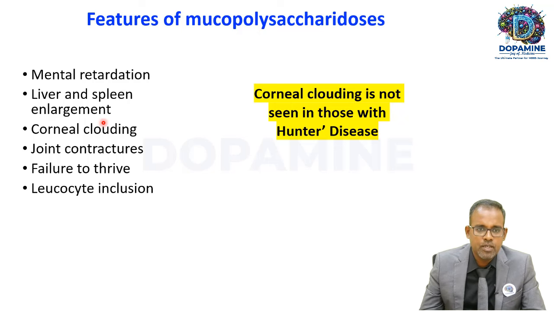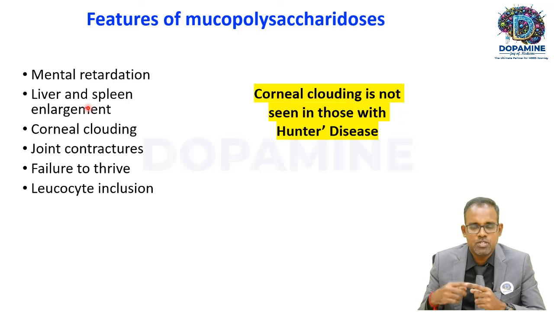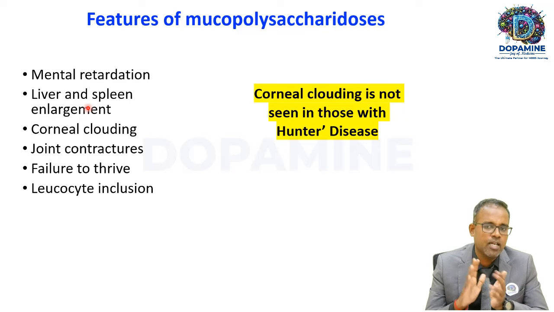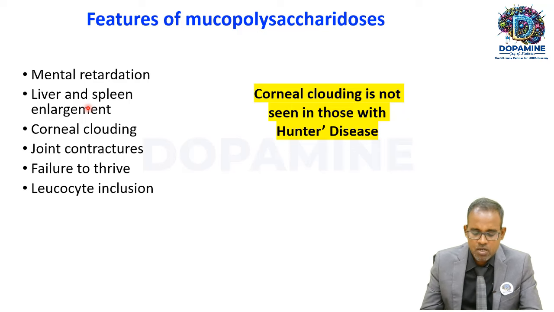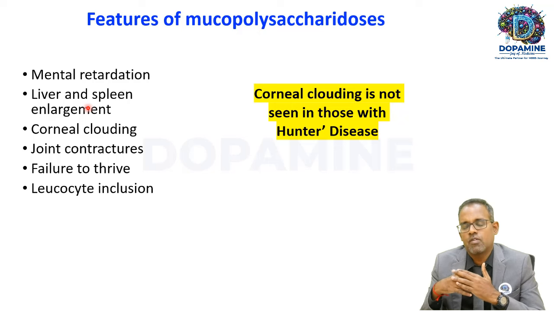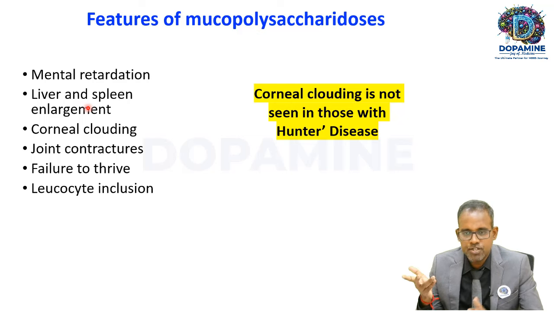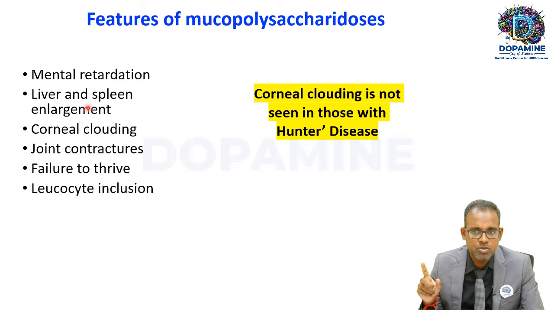One important question that was asked repeatedly in the previous year questions was, they will give you a case history with mental retardation, liver and spleen enlargement, everything. If you see corneal clouding, that is highly unlikely to be Hunter's disease because corneal clouding is not seen in those with Hunter's disease. How can you remember this? Hunters should have a clear eye, so they cannot afford to have a clouded cornea. However, it is seen in those with Hurler's disease, Sanfilippo and Morquio's disease. Okay, fine. So that's about this condition.